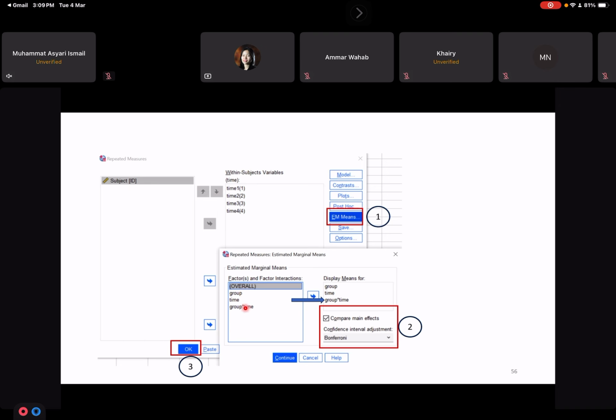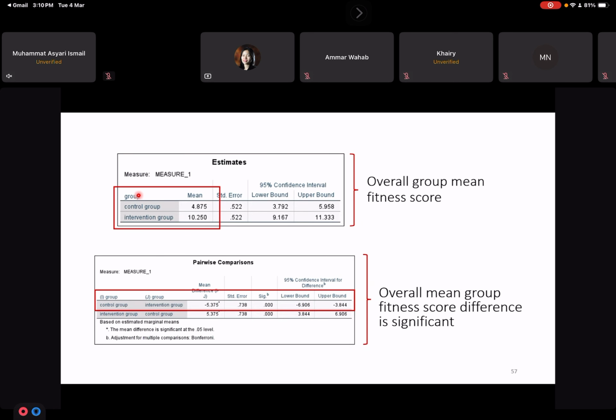This is interactions, and move it under display means for all these, and then select compare main effects, which is more Bonferroni. Click continue and click OK, and then you'll be able to get this estimate value for control group and intervention group. So this is the overall group mean fitness score for control and intervention regardless of time.